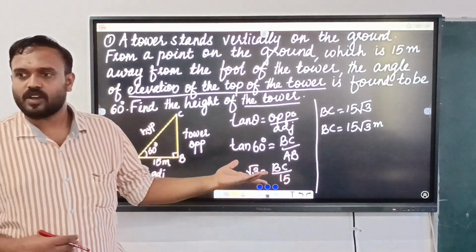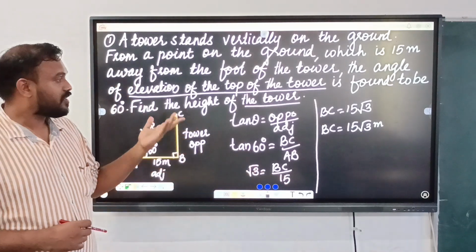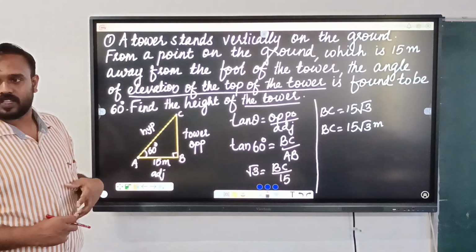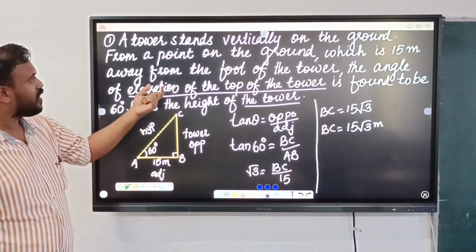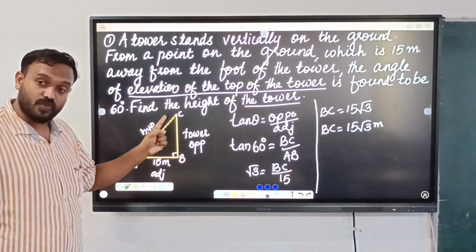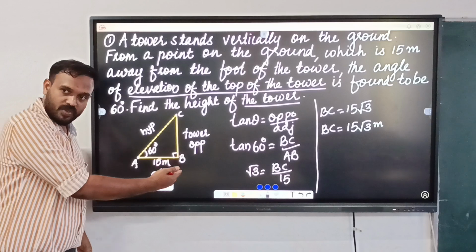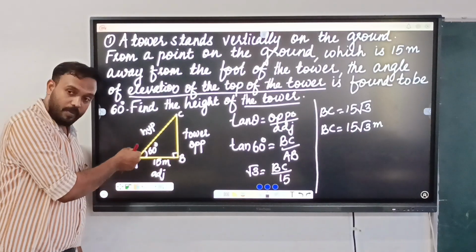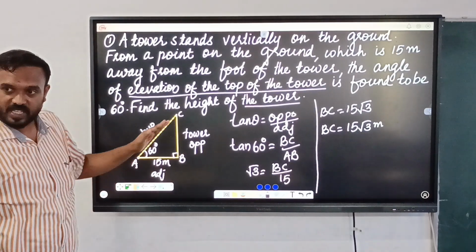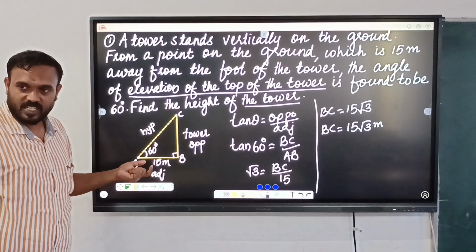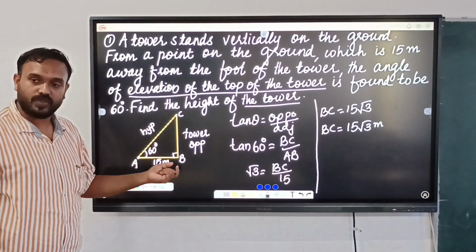So we got an easy concept, is it? So this is the application of trigonometry. First of all, given that the tower stands vertically, and from the foot 15 meter away from a point, from that particular point, the angle of elevation is given. What is that? 60 degree, and we have to find the height of the tower.